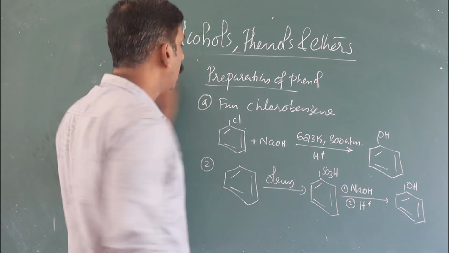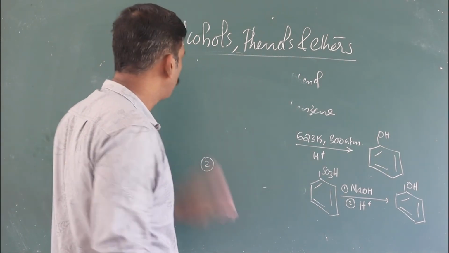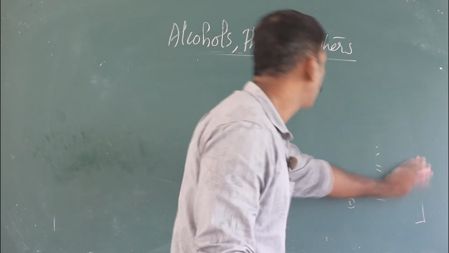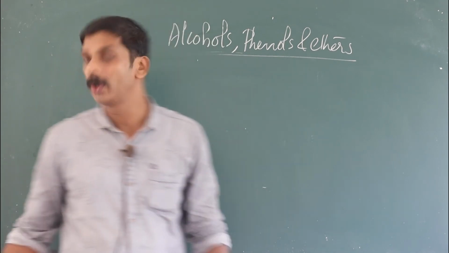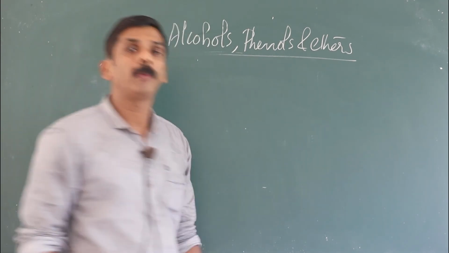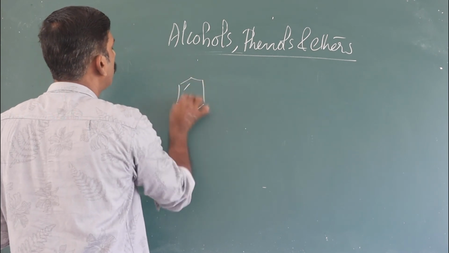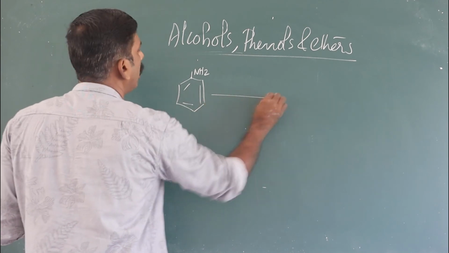Okay. Then the third method for the preparation of phenol is from benzene diazonium salt. Haloarenes are prepared from aromatic primary amine. The best, common example is aniline.